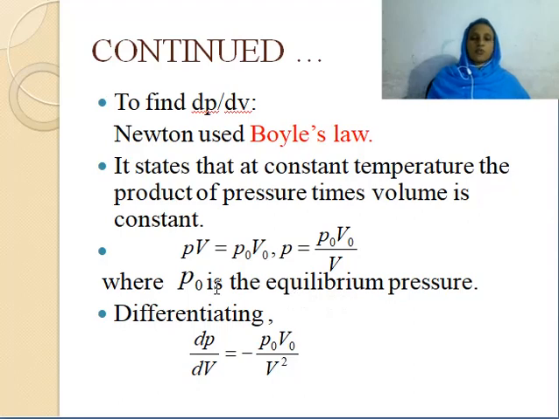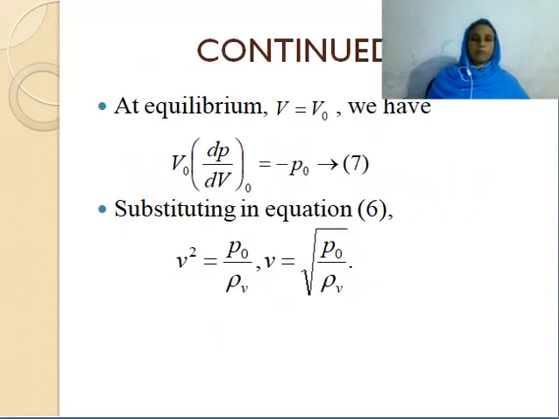Now we can find dP by dV by differentiating this expression. That is dP by dV equal to minus P0 V0 by V square. Here P0 V0 are equilibrium pressure and volume. These are constants. This is the only variable. Now at equilibrium, this V should be equal to V0.